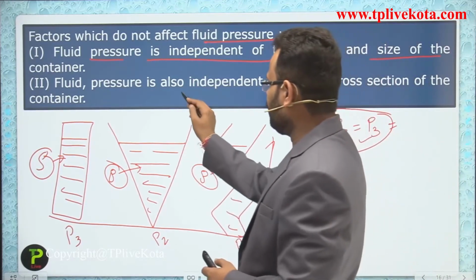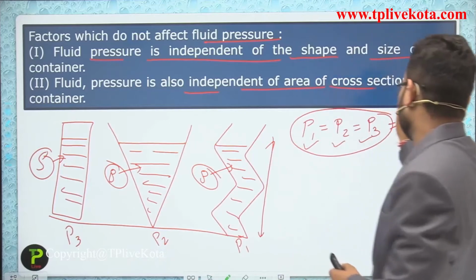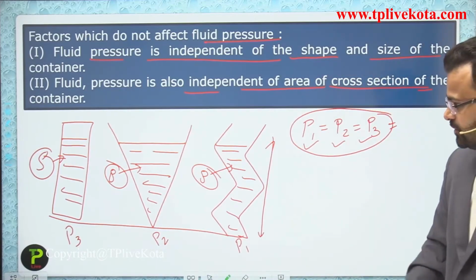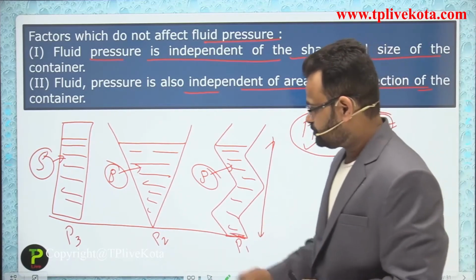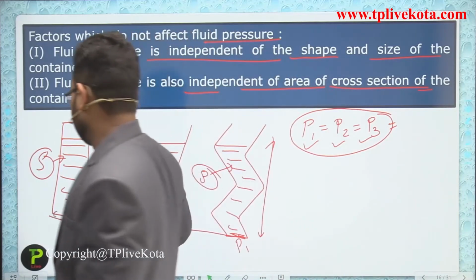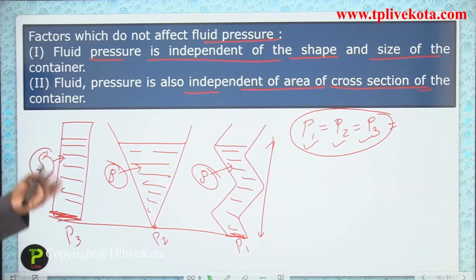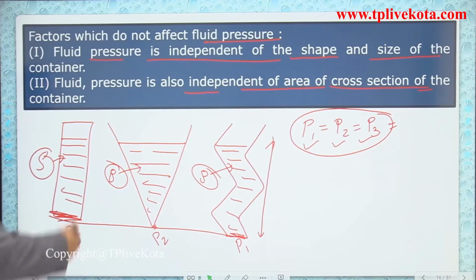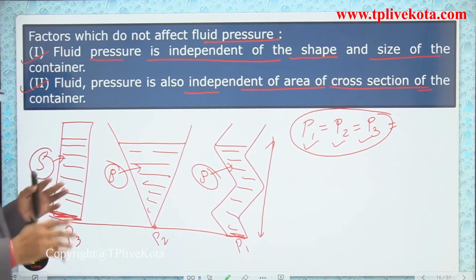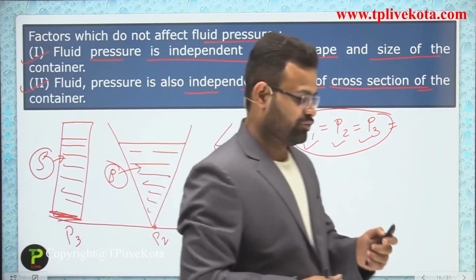Fluid pressure is also independent of the area of cross section of a container. It means that area and that area, all the areas are different, but dear students, the pressure is the same. So these are both points. Now you understand these points, guys. Now let us move to our next point.